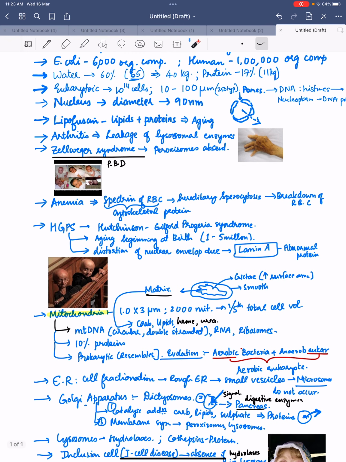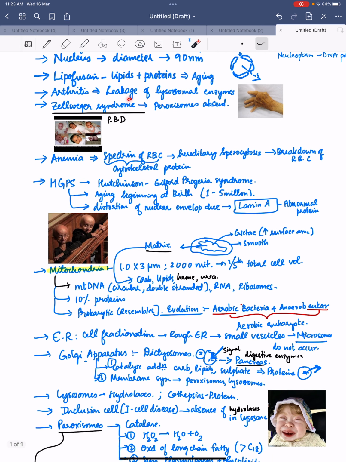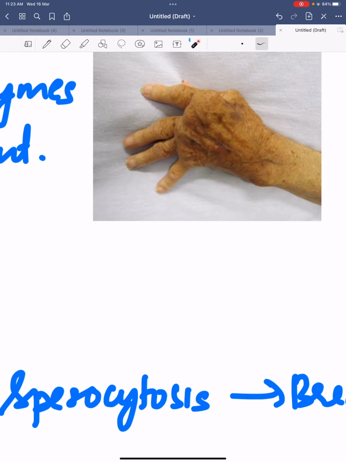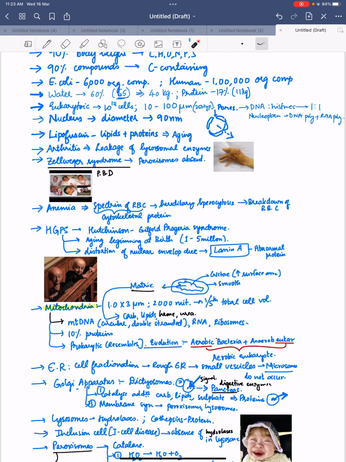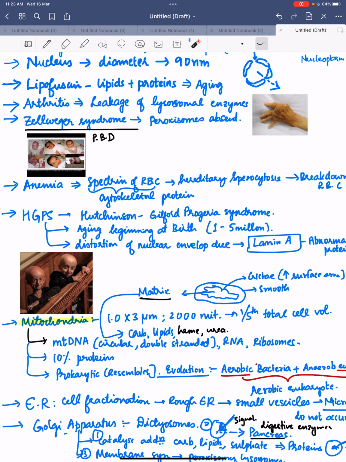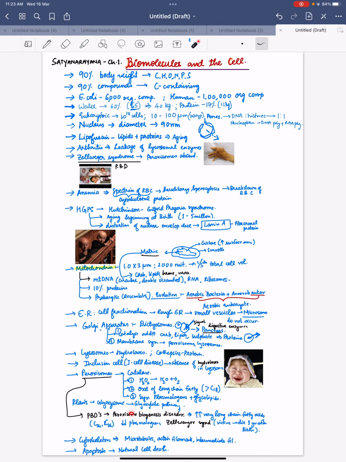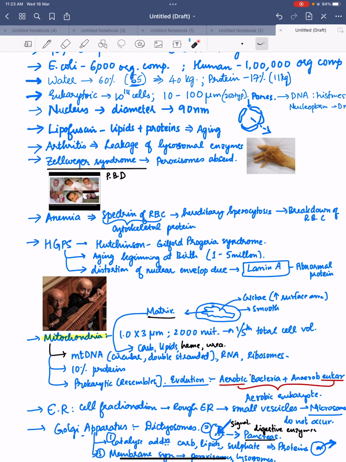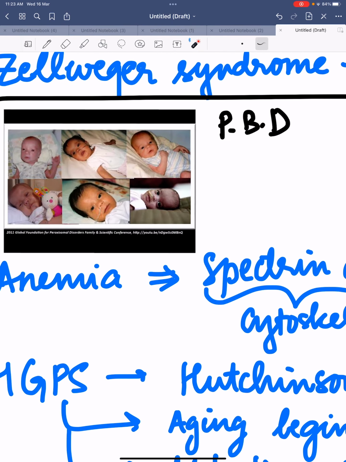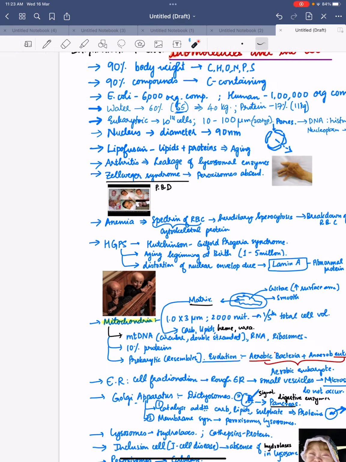What is lipofuscin? Lipids plus proteins. The fusion of lipids and proteins is lipofuscin, which causes aging. Arthritis is because of leakage of lysosomal enzymes. This is a picture of arthritis. Then Zellweger syndrome is because the peroxisomes are absent, and this is the major form of PBD, that is peroxisome biogenesis disorder. In Zellweger syndrome the peroxisomes are absent and the kid dies within 1 year of its birth.